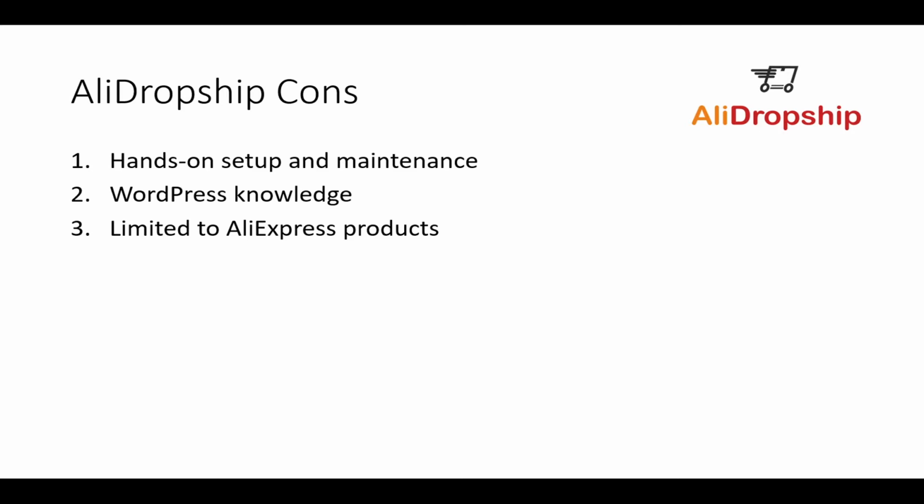Now, I do say, though, one thing to point out, though, is that if you are using WooCommerce, you can still add other products within WooCommerce if you're using AliDropship Woo. So that is one thing to consider there if you're debating whether you're going to just go with the regular AliDropship plugin for WordPress or if you're going to go with AliDropship Woo for WooCommerce. A little bit more flexibility if you go the WooCommerce route, but if you're just using the regular AliDropship with WordPress, you are limited to those AliExpress products by nature.